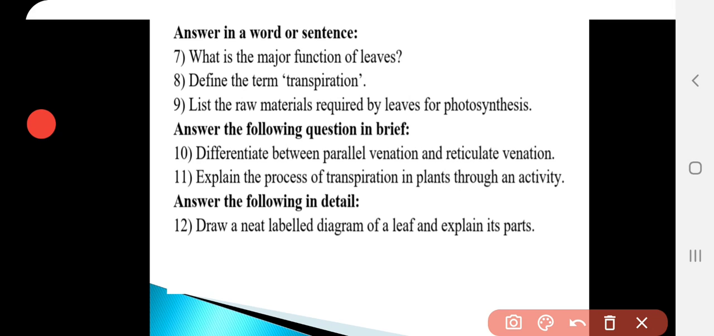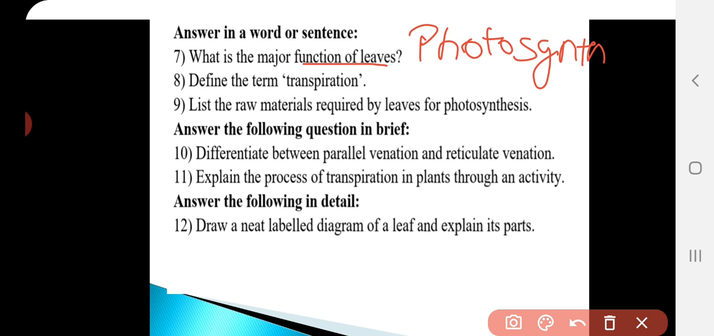First, what is a major function of a leaf? It is to prepare food. So it is by the process called photosynthesis. Okay. And next, define the term transpiration. As you know about transpiration, right?